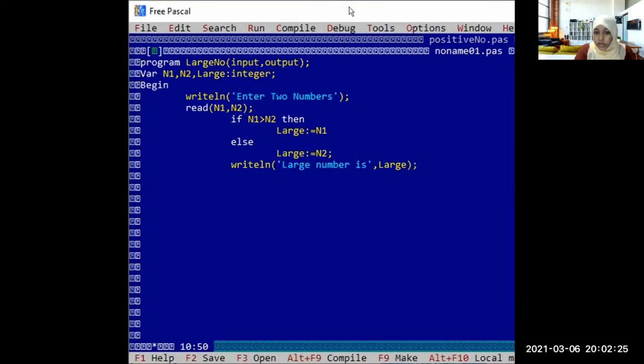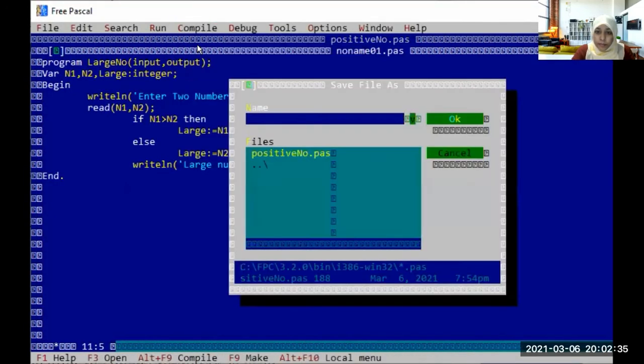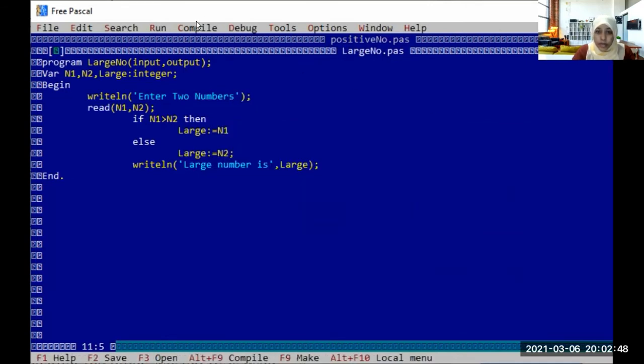We will see whether it will work or not. I'm not sure, but we will see. So now compile. Before compiling, you should save it. So we will save as large NO. Okay. Successfully compiled. Now I am going to run.